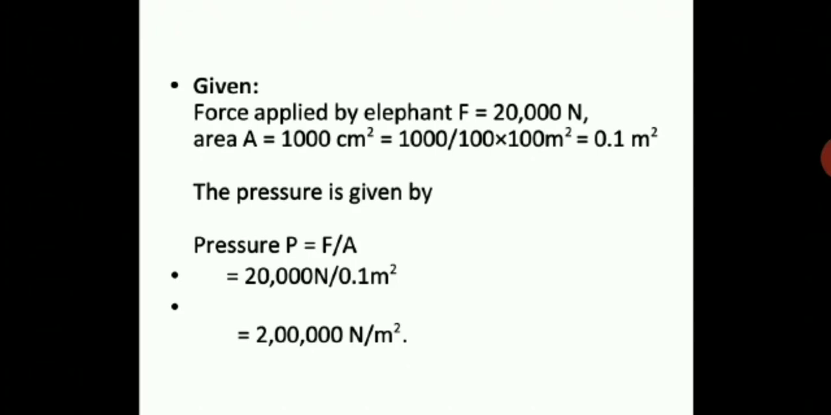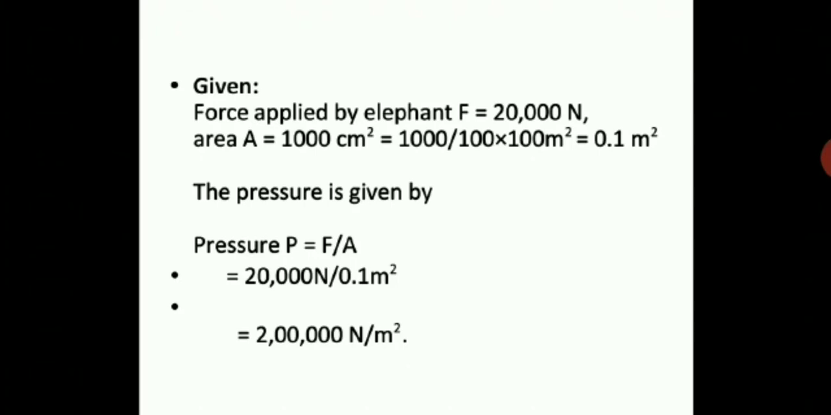Why do we have to convert into meter square? Because the unit of pressure is Newton per meter square, that is, Pascal. The Pascal unit is actually Newton per meter square. So pressure has to be always expressed in terms of Newton per meter square. That's why you have to convert centimeter square into meter square. Now the pressure is given by P is equal to F upon A. This everyone knows now. Very clear with you, children?